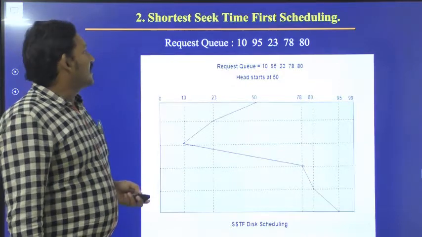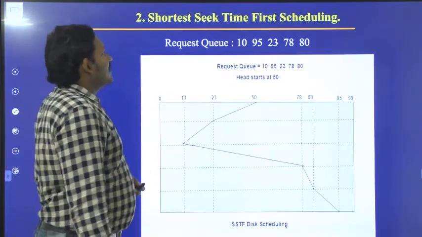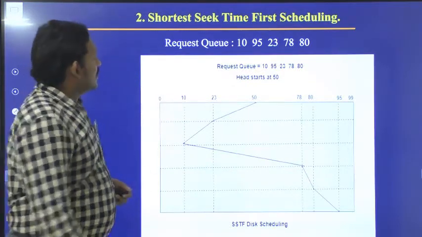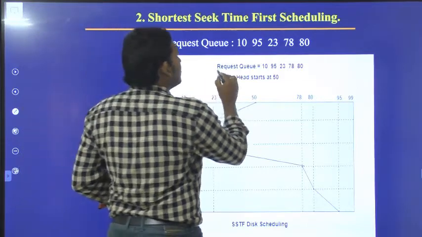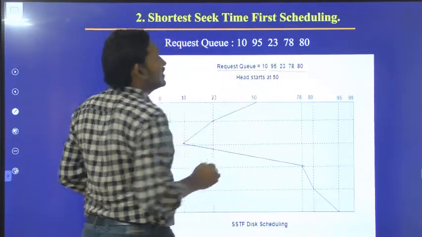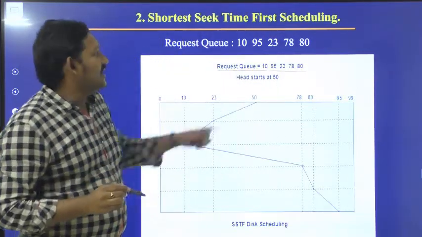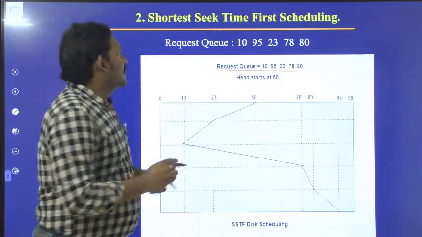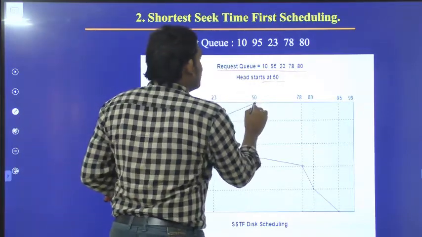Coming to the second one, it is shortest seek time first. Here also let us take the same example request queue, the order is 10, 95, 23, 78 and 80. The head starts at 50.